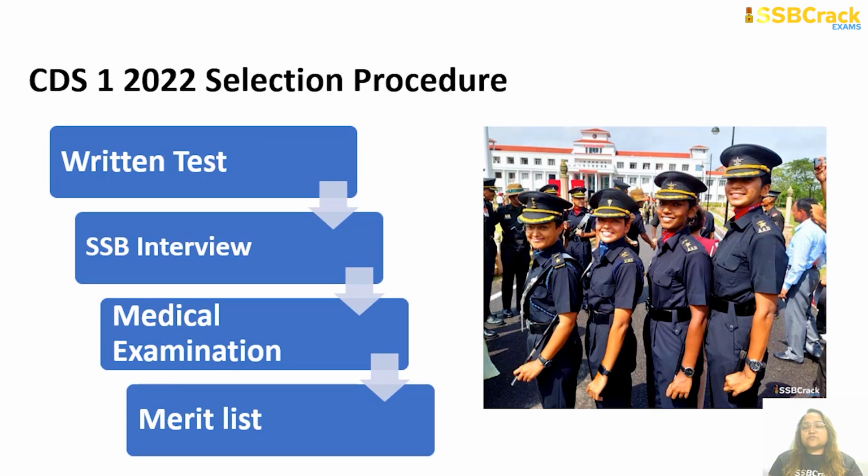Now talking about the selection procedure, how you will be selected. First of all, you have to take the written test, which is either CDS 1 2022 exam or CDS 1 2022 OTA exam as per your educational qualifications. Once you have qualified in the written test, you will be called for the SSB interview. And there you have to get recommended. Once you get recommended in the SSB, you will then be taken for medical examination. So you have to be declared medically fit. Once you are declared medically fit, you have to wait for the final merit list. Once your name is in the merit list, you will be given the joining letter for your respective academies. So this is the 4-step procedure of the selection process, which usually takes place for the CDS aspirants.